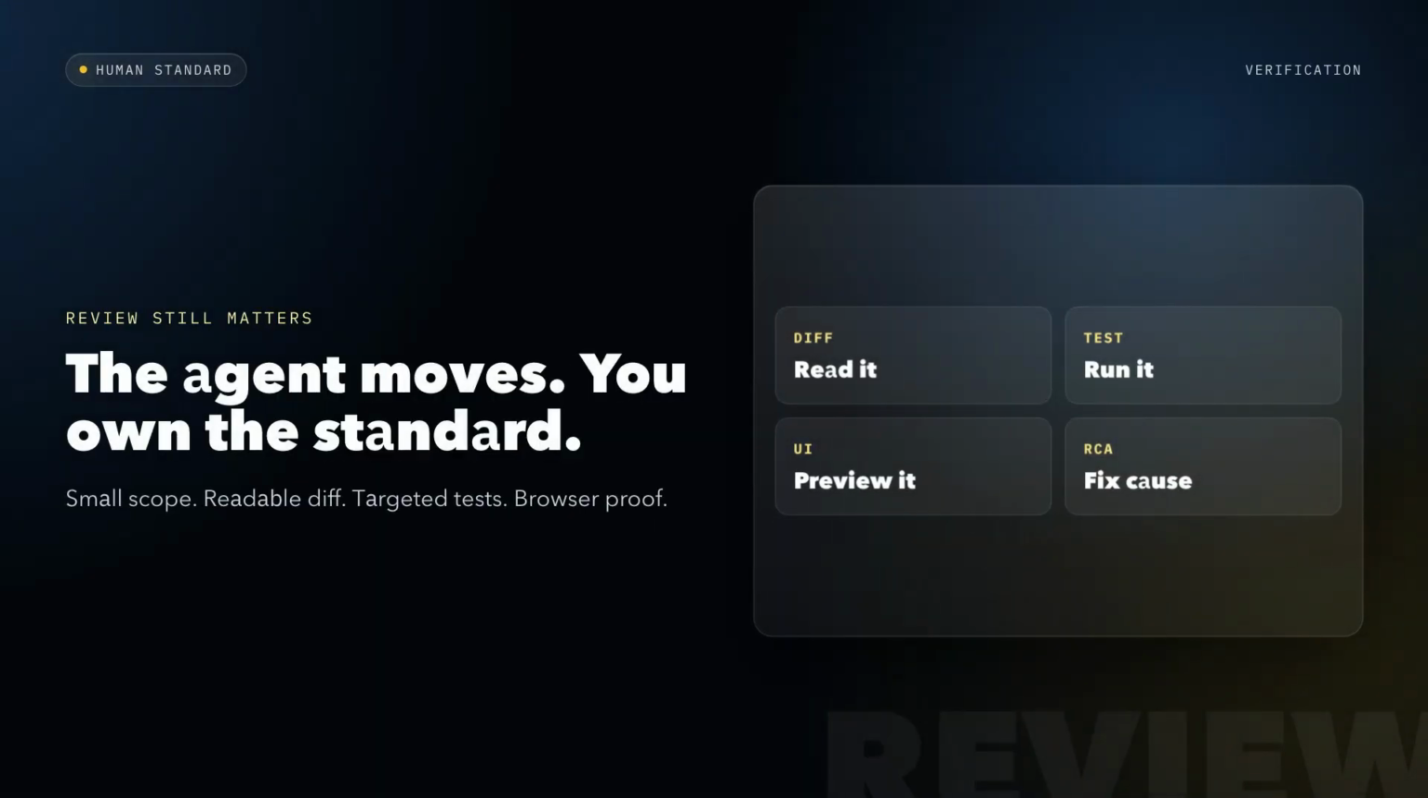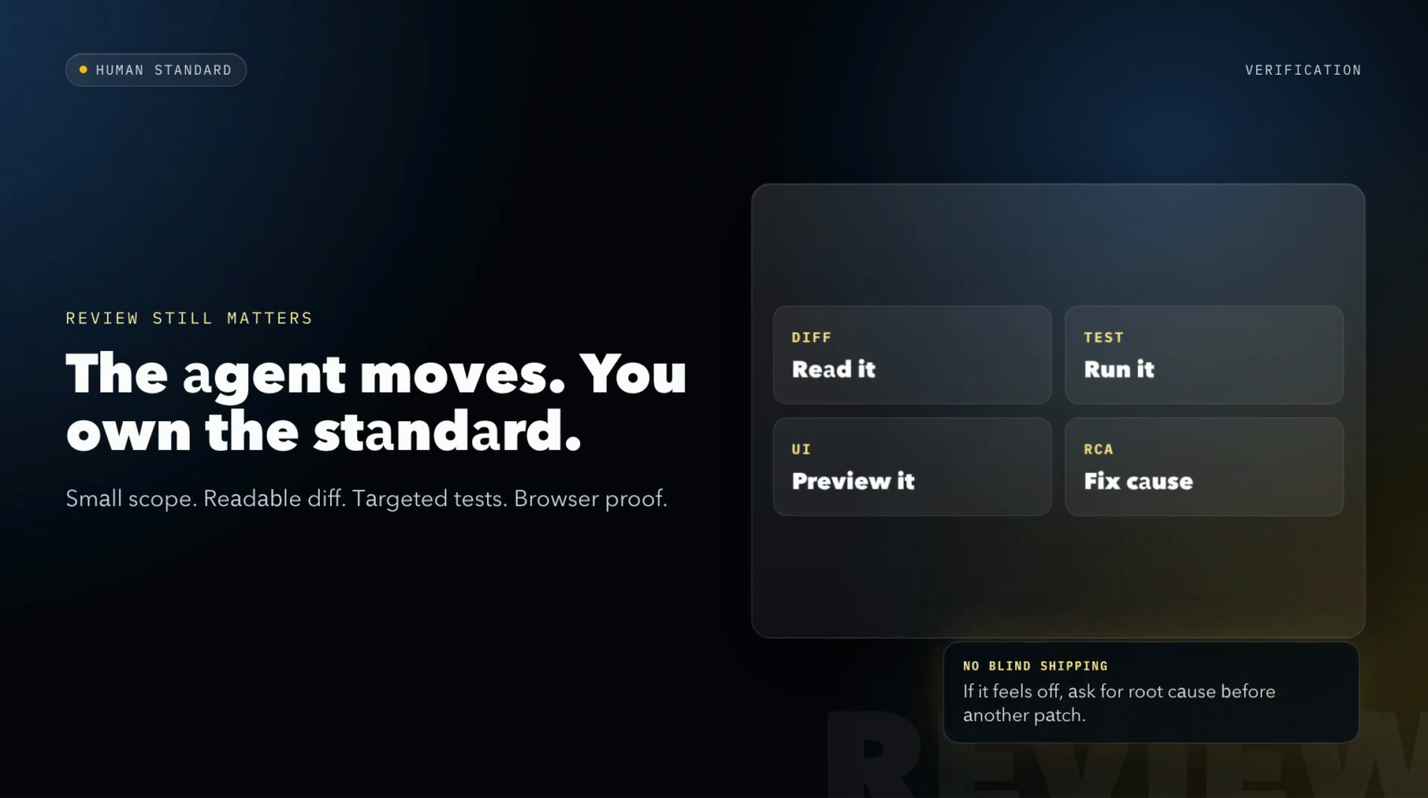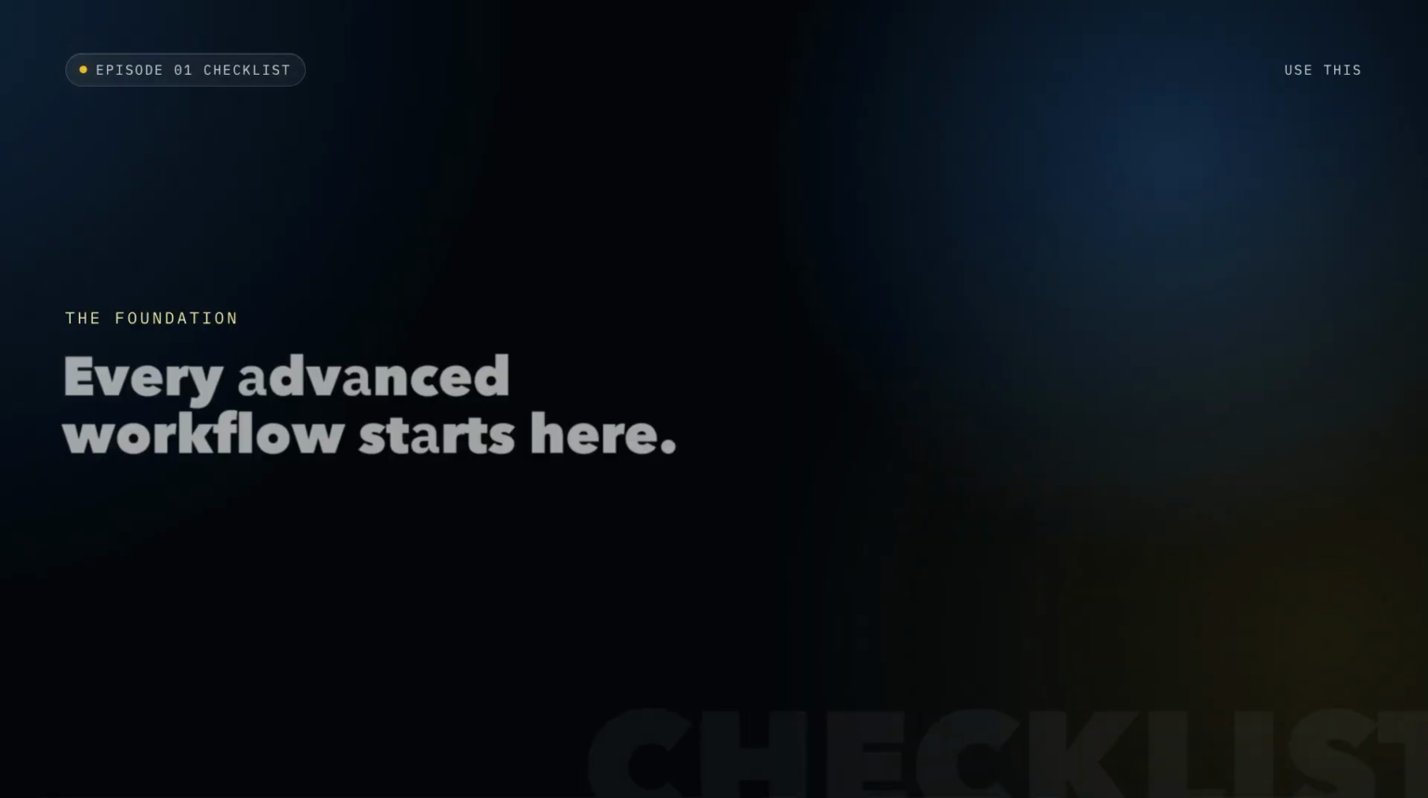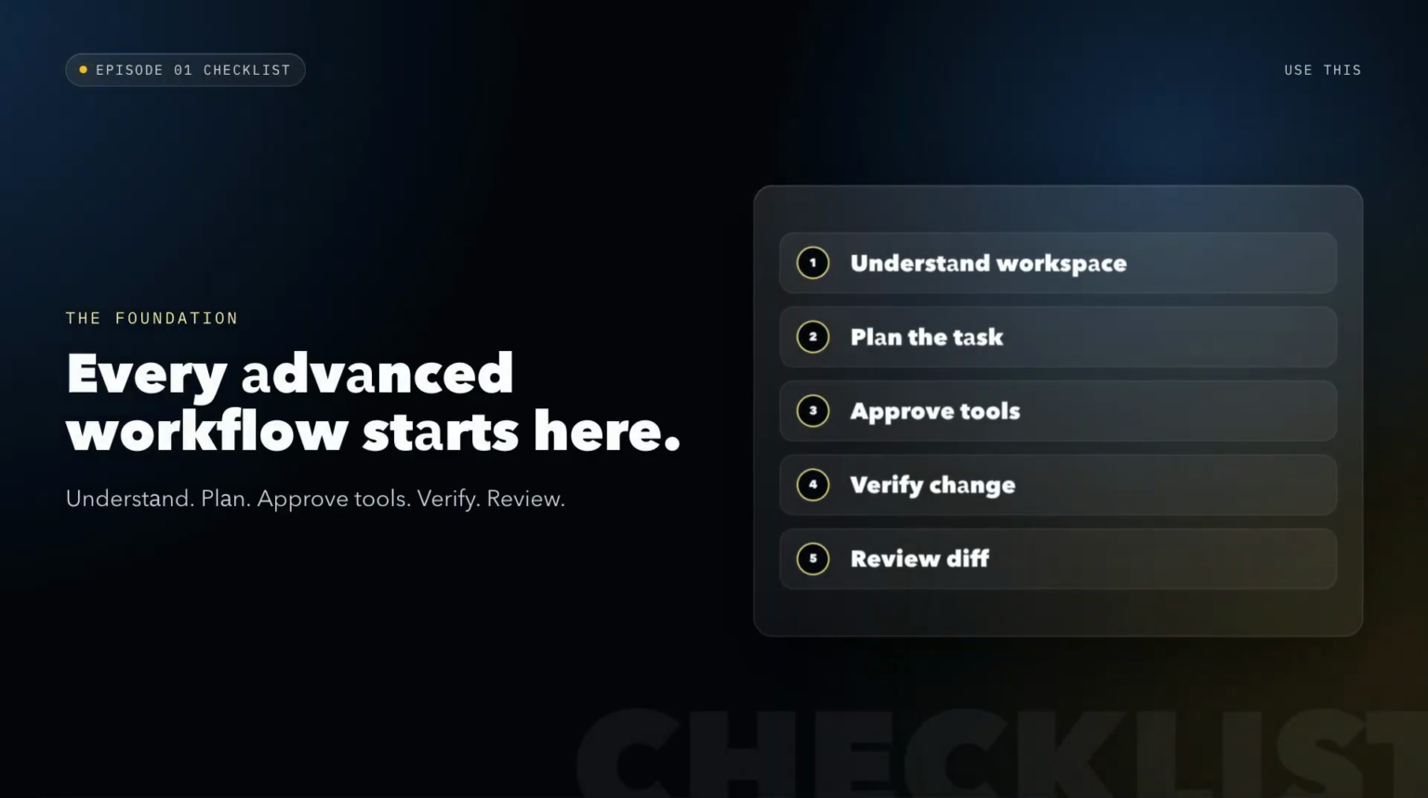Episode 1 checklist. Understand the workspace. Plan the task. Approve the tools. Verify the change. Review the diff. That mental model is the foundation for every advanced workflow in this series.